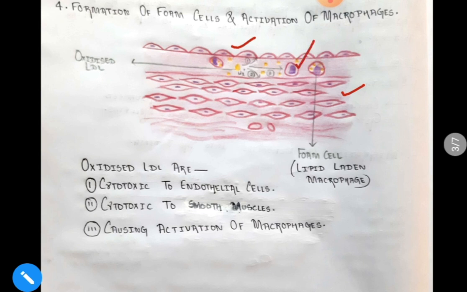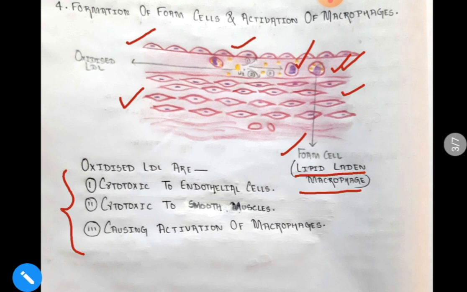So this oxidized LDL has 3 functions. It will be cytotoxic to the endothelial cells, it will be cytotoxic to the smooth muscle layer, and it will activate the macrophages. And the macrophages will also engulf the lipid, that is the LDL, and will form the foam cells. So what are foam cells? Foam cells are lipid-laden macrophages. So in the tunica intima, the oxidized LDL that is present will be engulfed by the macrophages, forming the foam cells.